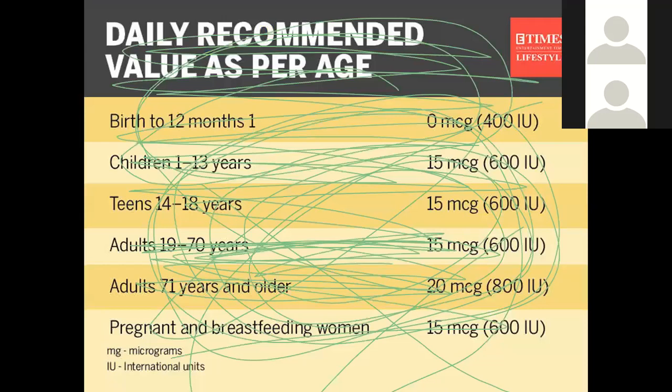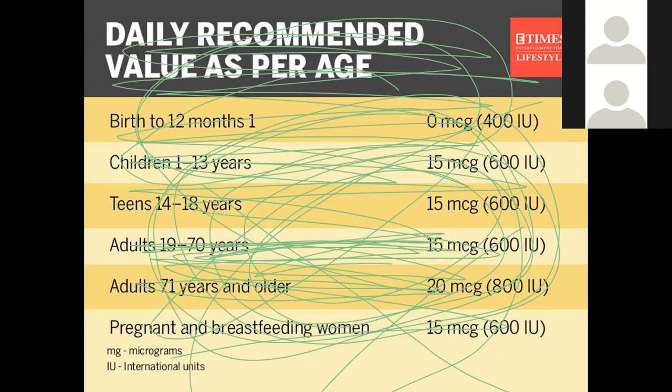So what are the daily requirements in these patients? From birth to 12 months of age, that is 400 IU per day. Then children 1 to 13 years, we have 600 international units of vitamin D. Then in 14 to 18 years, we can give 600 international units again, and 19 to 70 years, again 600 international units per day.